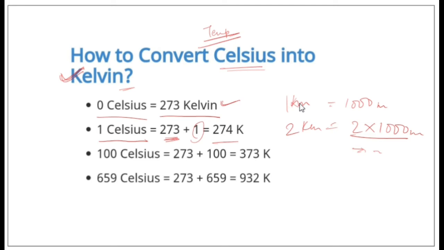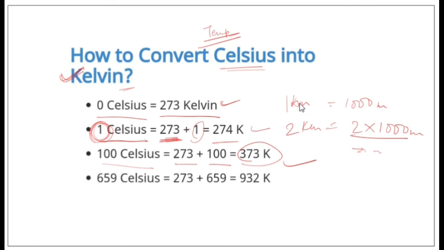What we do is, whatever amount gets added to 0 on the Celsius side, the same amount will be added to 273 Kelvin. So at 1 degree Celsius, we get 273 plus 1, 274 Kelvin. At 100 degrees Celsius, we get 273 Kelvin plus 100, that is 373 Kelvin. So please take a note about this.